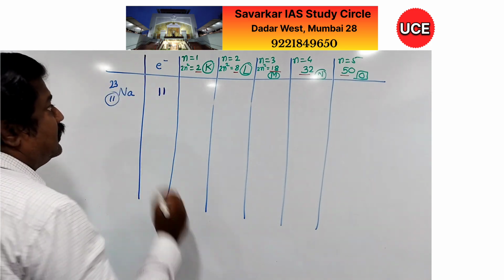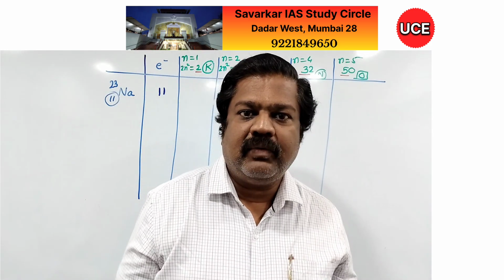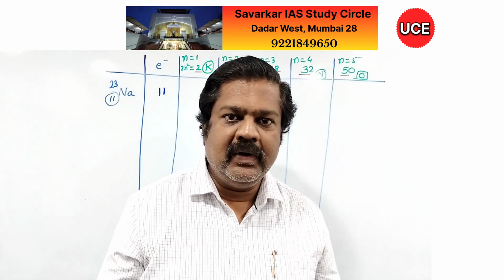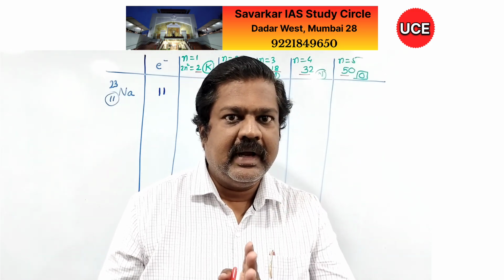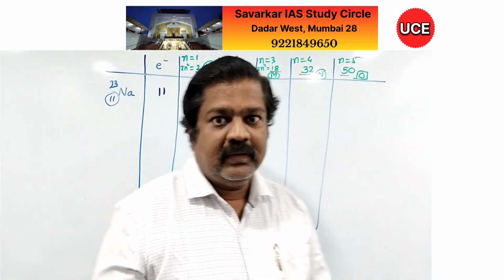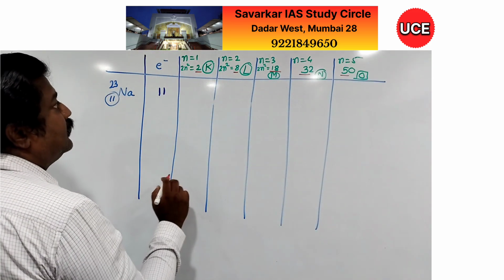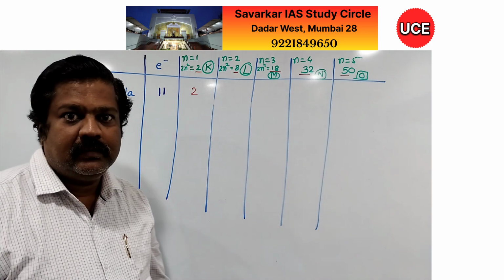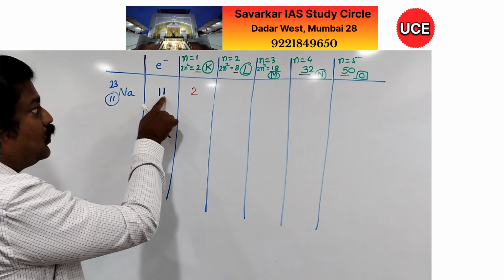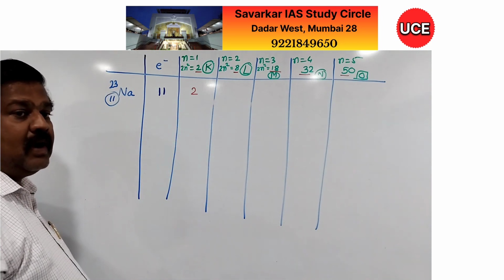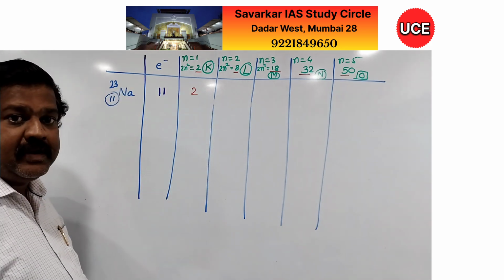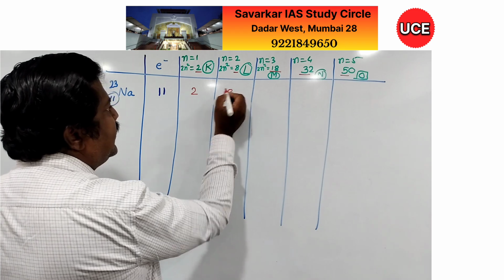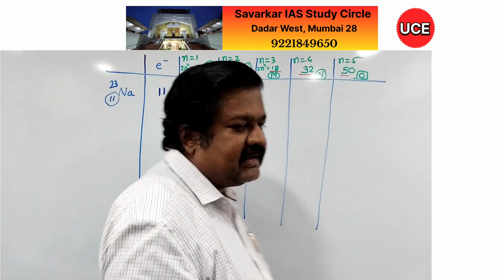Now, what Bohr says, the first rule, is that we have to fill lower shells first and then the upper shell. So here I will go for n equal to 1, the first shell, and I will fill 2 electrons here. Whereas total available electrons are 11, out of that 2 are accommodated here. Now remainder is 9. So here I have to keep 8 electrons because the capacity of this shell is 8.